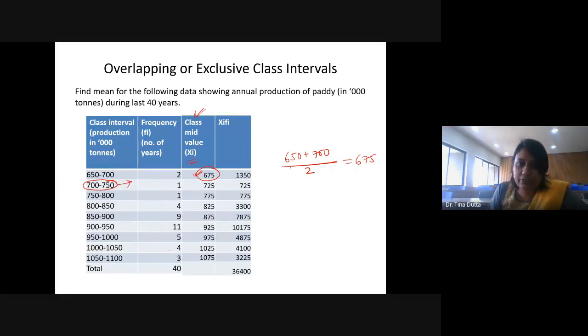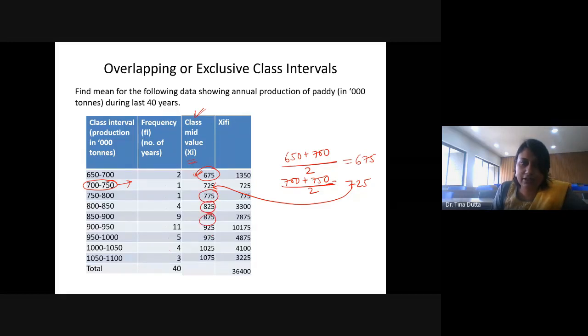So next class interval will be obtained 700 plus 750 divided by 2, you will get 725. So this is 725, right? So this is how all the mid values of the class intervals are obtained. 900 plus 950 divided by 2 and it came out 925, right?